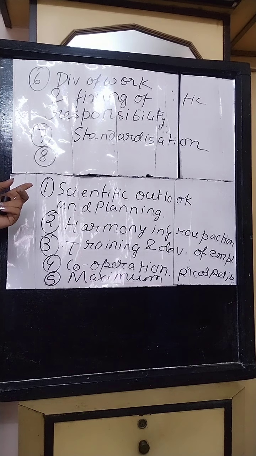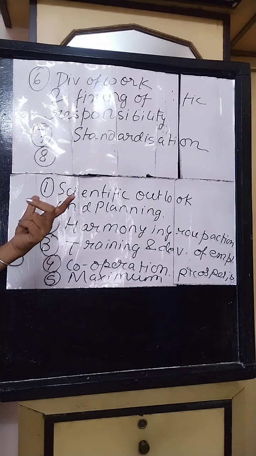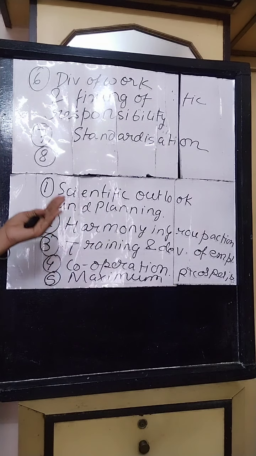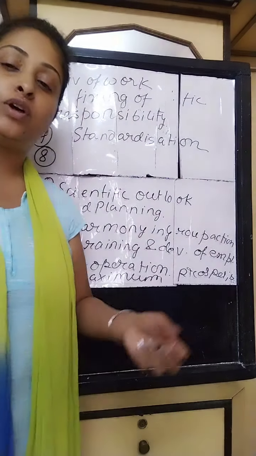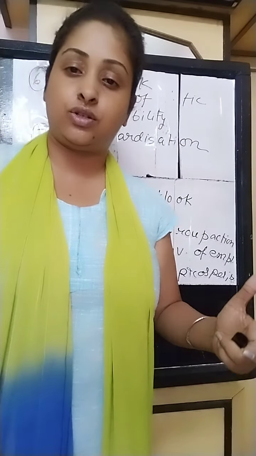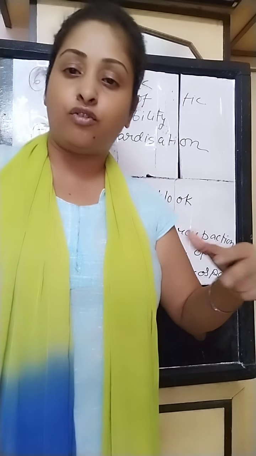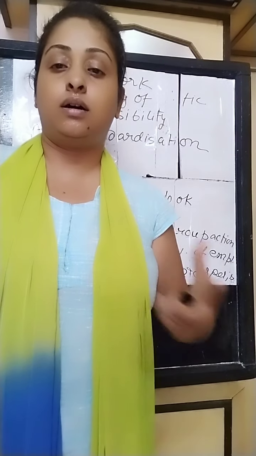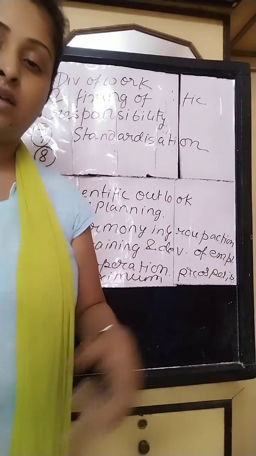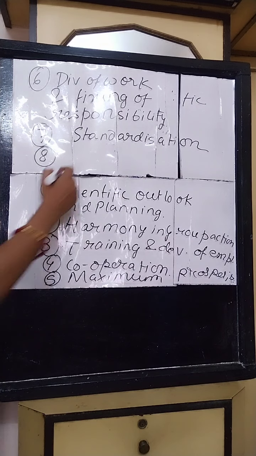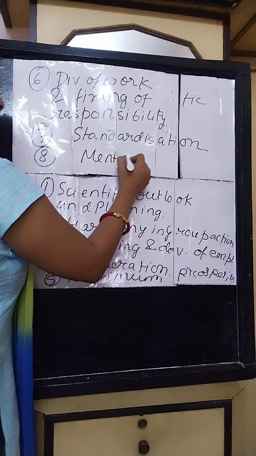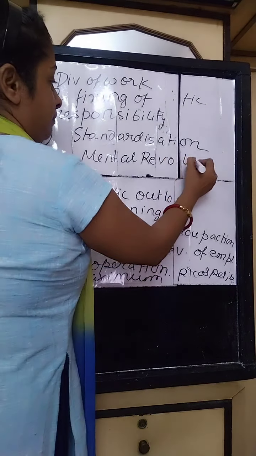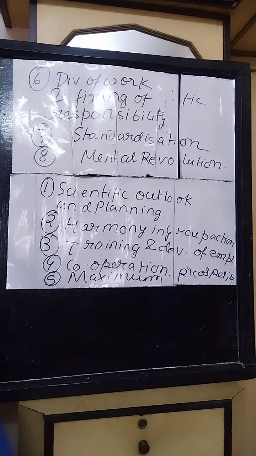Now what is mental revolution? This refers to a change in the thinking process of both the management and the employees. If there is a mental change, a progress in the mentality of both the employees and the organization, there can be an overall improvement in the working process. So mental revolution is the last point of the principles of scientific management. Covering these points, you have to write the answer.